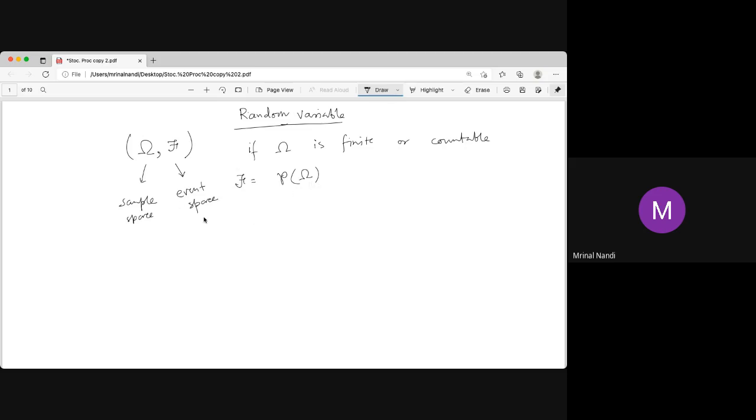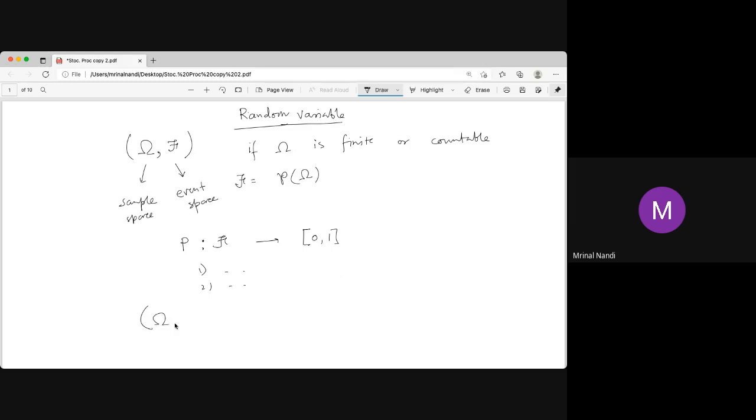Now this is for sample space and event space, and we have probability. What is probability? Probability is nothing but a function from the event space, which takes input as an event, with some axioms, some conditions. Not any function will do.